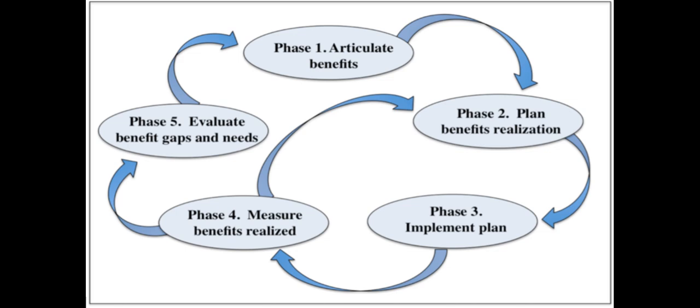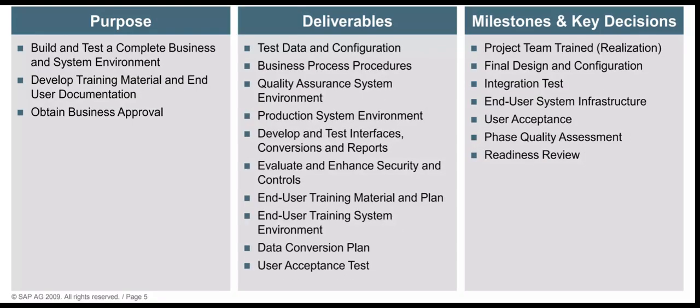Phase 3, realization. This phase builds on phase 2. It's focused on implementing all business process requirements. In this phase, project managers should attain sign-off from stakeholders. 2 work packages define the system configuration methodology. 1. Baseline, concerned with the major scope. 2. Final configuration, concerned with the remaining scope.